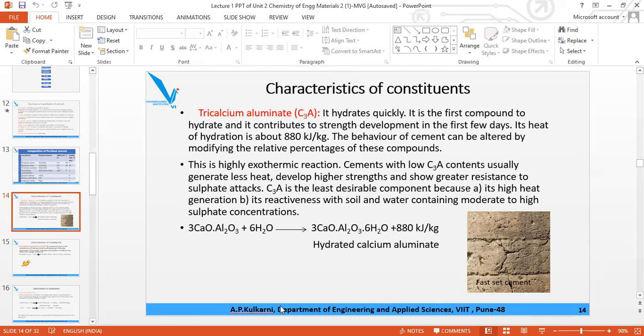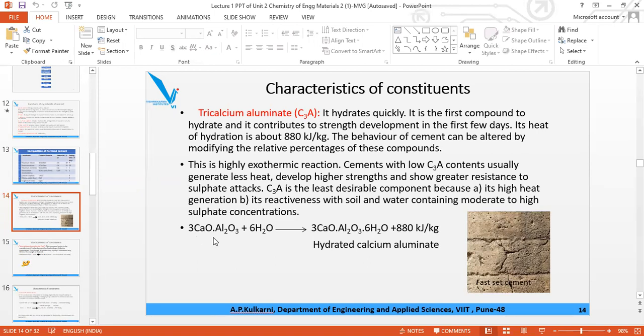Okay, we'll revise from last time so that you will understand the further topics. You have done this earlier. We have seen your reading or learning also. So these are the characteristics of the hydration reactions.